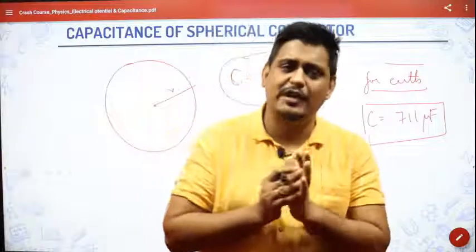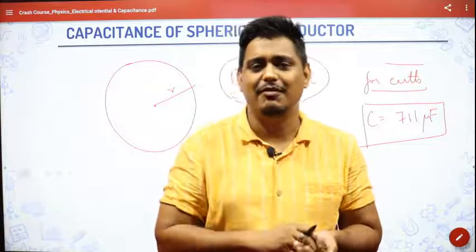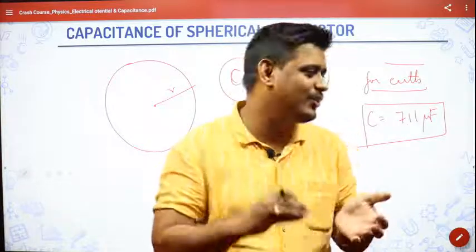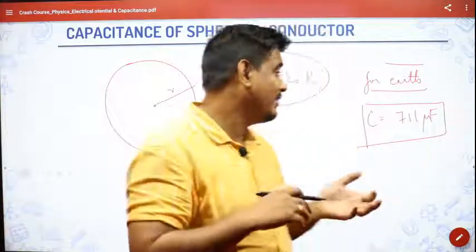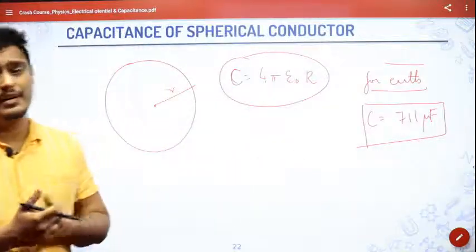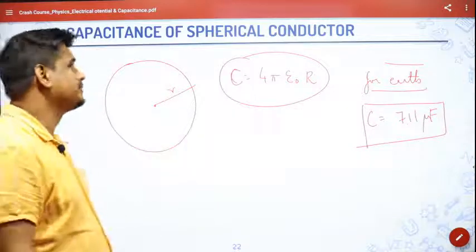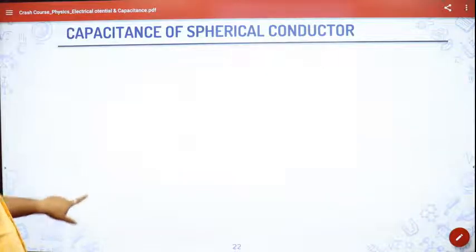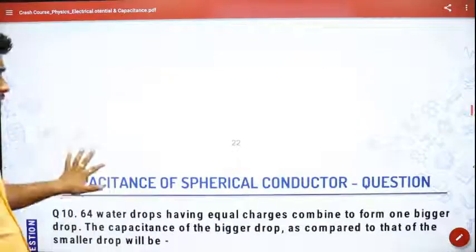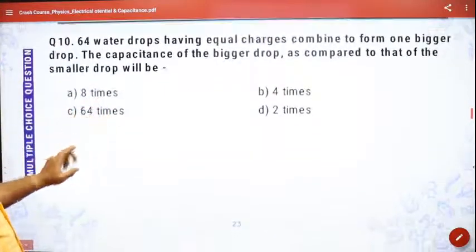Imagine that Earth itself has this much small capacitance. That's why whenever we are learning about capacitance, we'll always take nanofarad or microfarad, or millifarad. It is that small a unit. So 1 farad is a very, very big quantity.